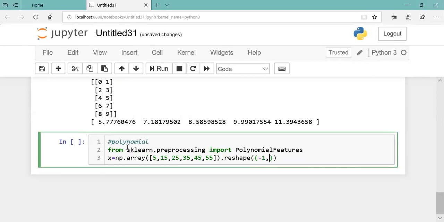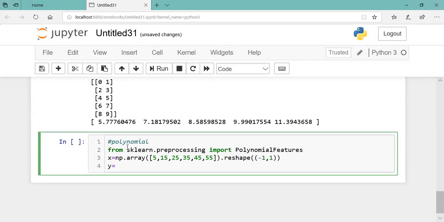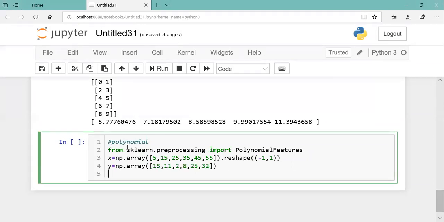Data is taken. Now, in case of polynomial, you have to make a little change. After taking data, you have to transform that data to a polynomial function. So you have to transform the data. Let us say transformer equals PolynomialFeatures.